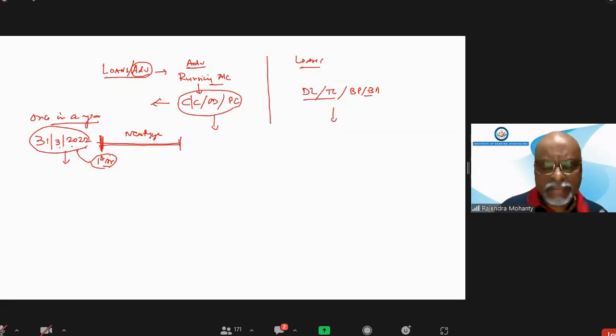Suppose on 31st March, a CC limit was sanctioned to a borrower where the sanction limit is say 100, and drawing power is say 100 also. Now, the balance as on 31st March 2022 was say 60 only.